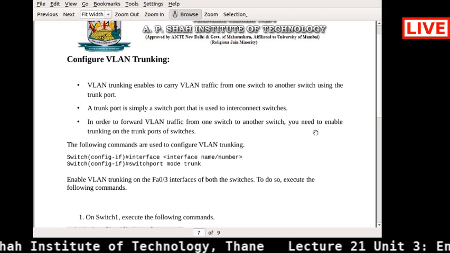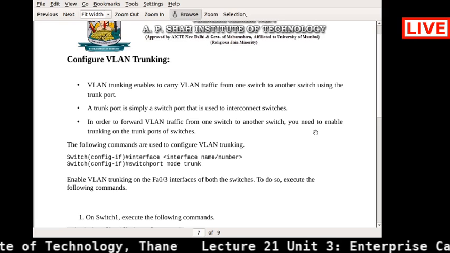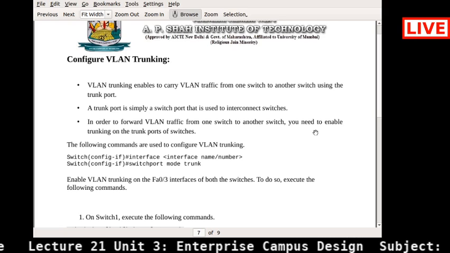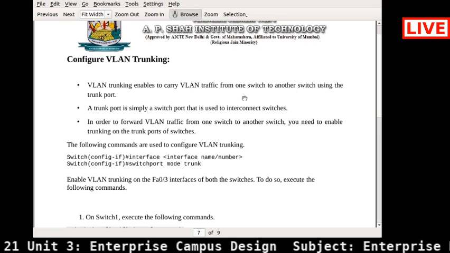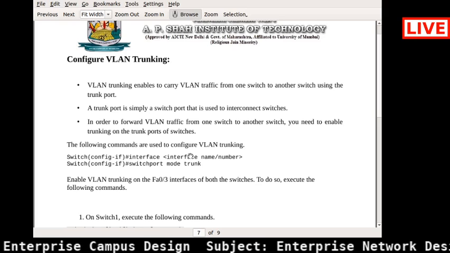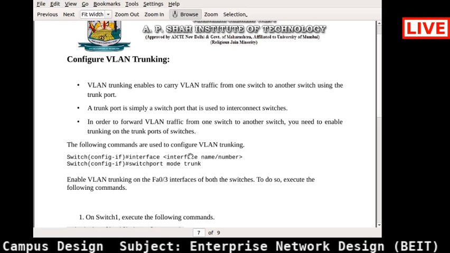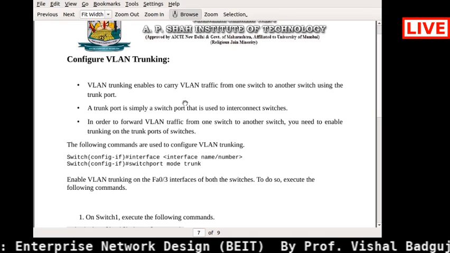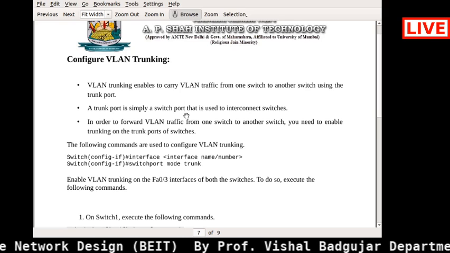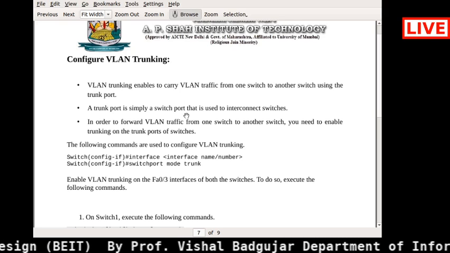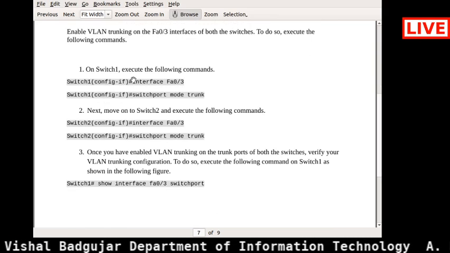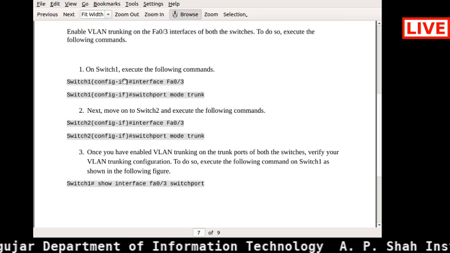What you need to do is configure that particular port of the switches in order to send the traffic from one switch to another switch. So how do you configure that particular port with respect to the VLAN trunk? On which port you need to configure it, that you must also know.